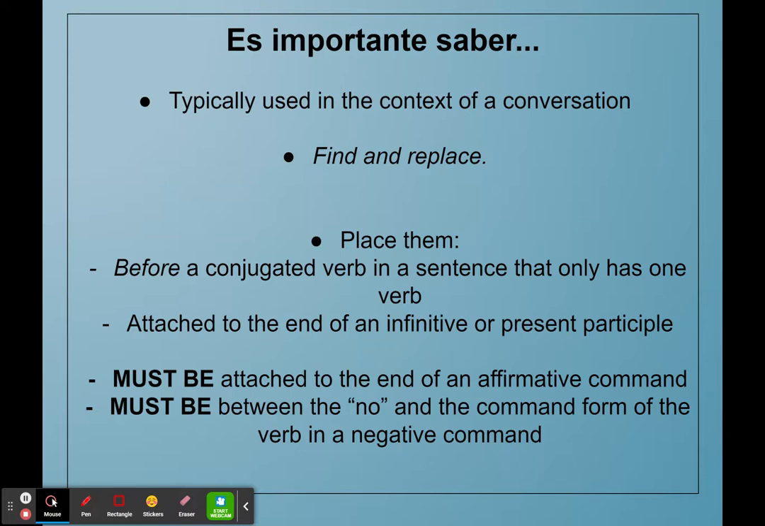Rules for placement are the same: either before a conjugated verb in a sentence that only has one verb, and they can always go here in sentences that do not contain commands. And if the sentence has an infinitive or present participle, you can attach it to the end of the infinitive or present participle. And of course, commands have a different scenario: they must be attached to the end of an affirmative command. And if you're working with a negative command, they must be between the no and the command form of the verb.